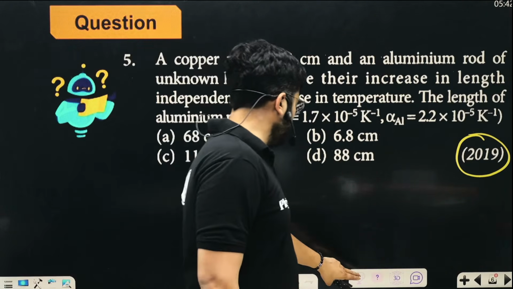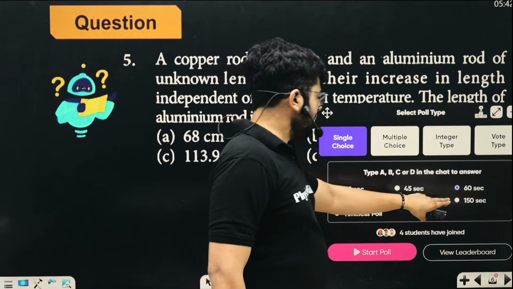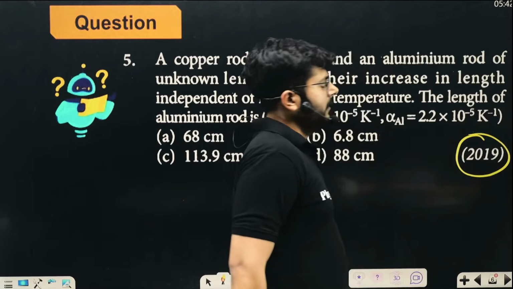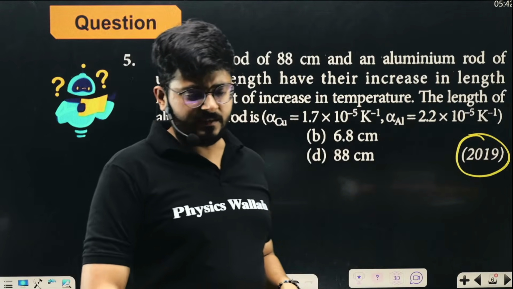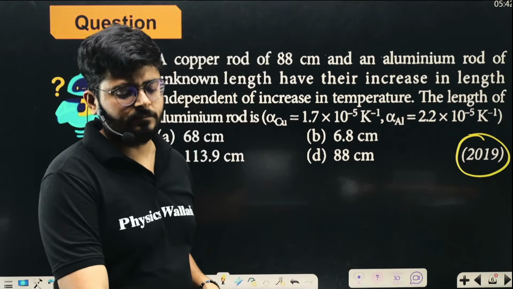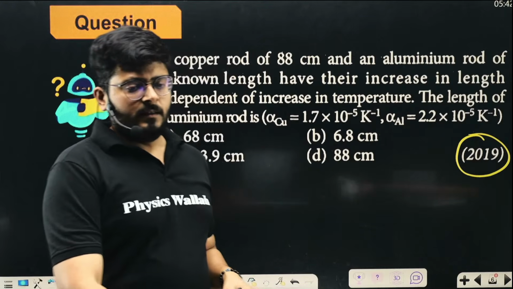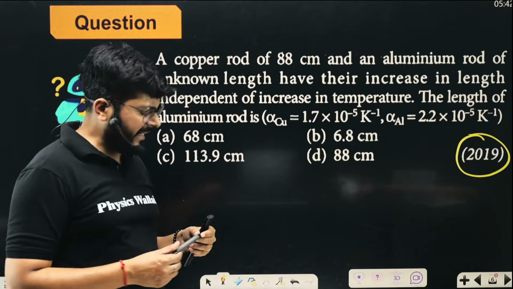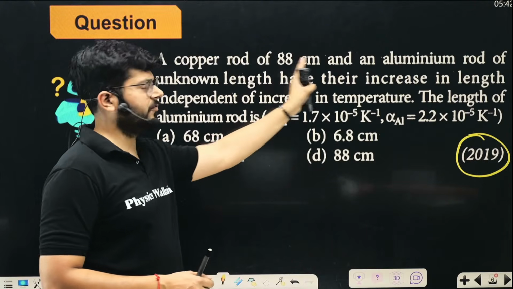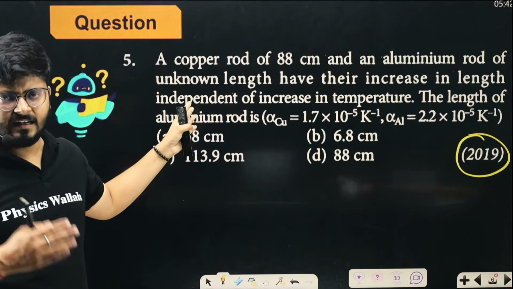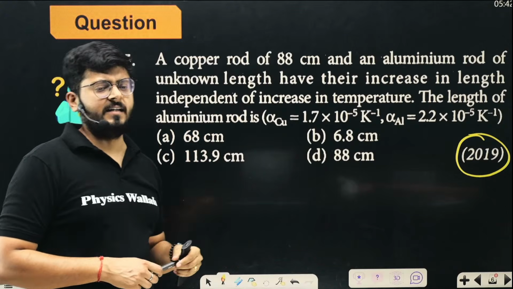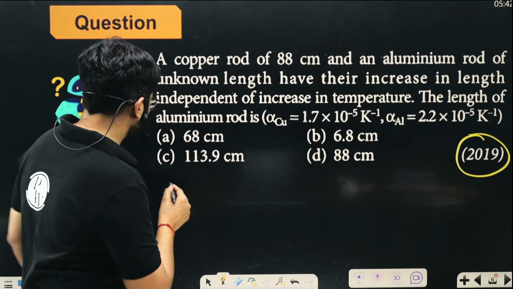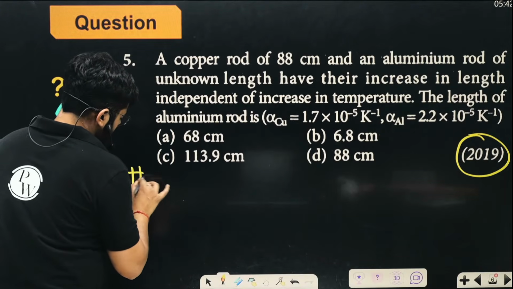So again, you have your minute to solve. Just take a minute and try to solve it, my dear kids. It's a very good question. So it is independent of temperature. That means the temperature difference is the same for all of them, and it will be cancelled out on both sides. So my dear kids, for those who cannot solve it, I am giving you the conceptual hint first of all.